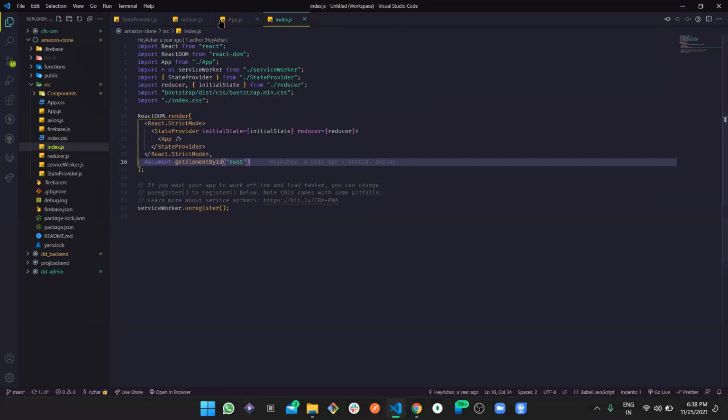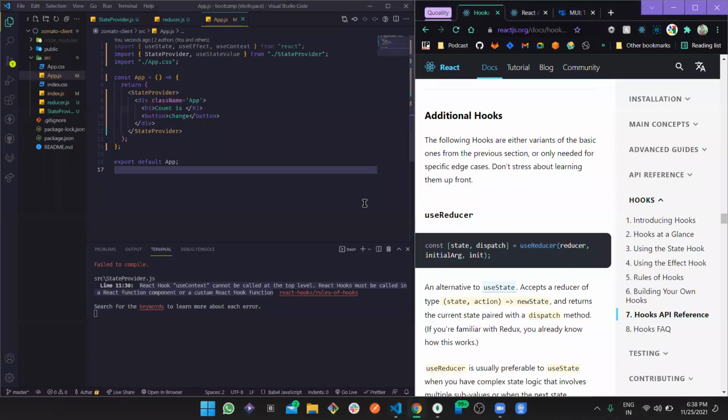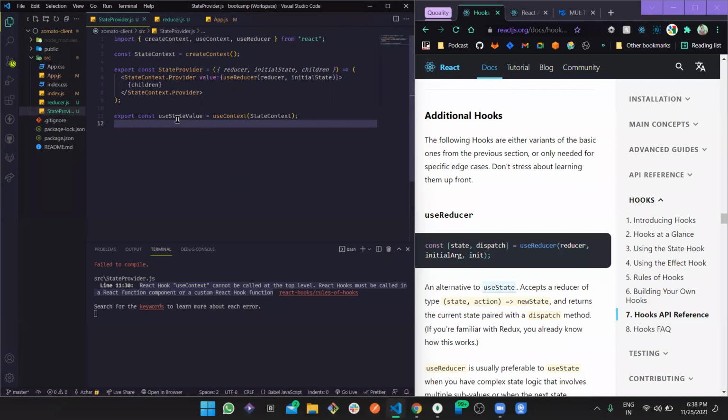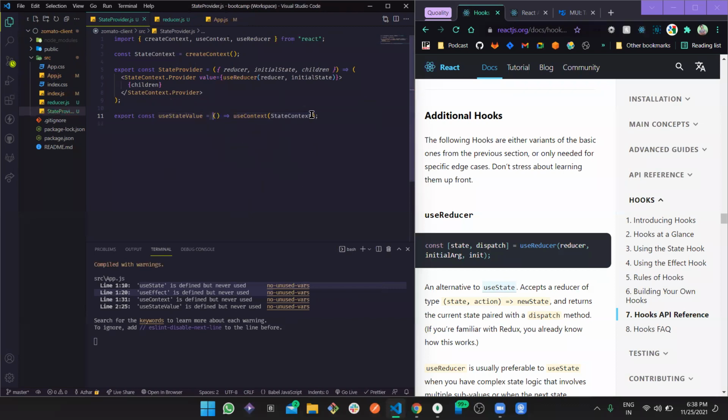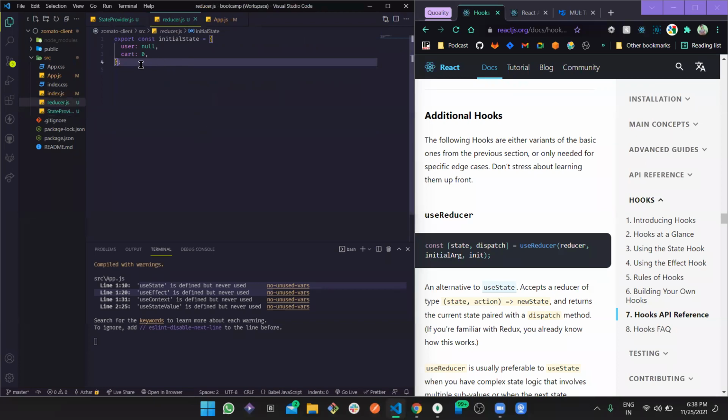Okay, so we need to create a custom React hook, but here we are exporting this just as a variable. So we should just convert this to a function like this, and it should work. Now we are exporting this as a callback function, which can be used anywhere. So this is basically our custom hook. Now in the reducer, we have defined our initial values.